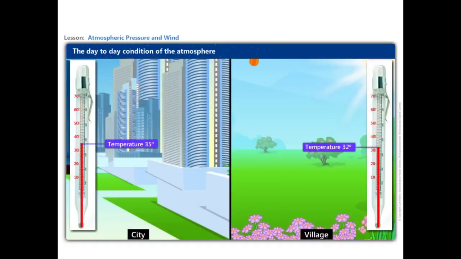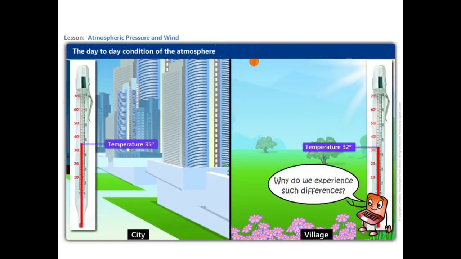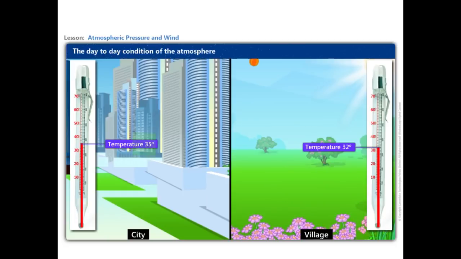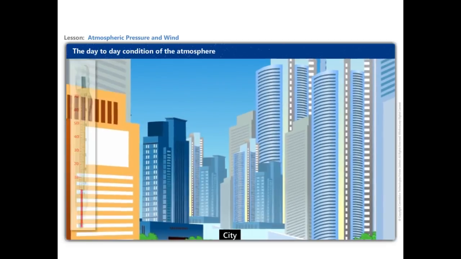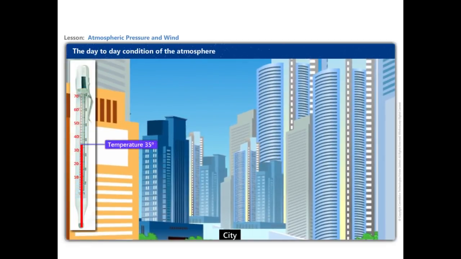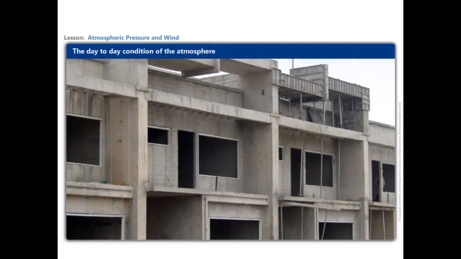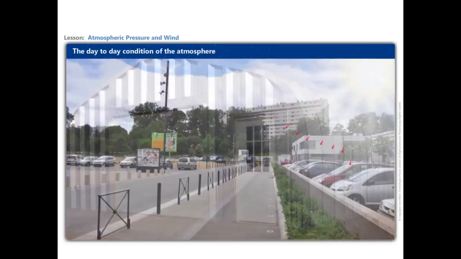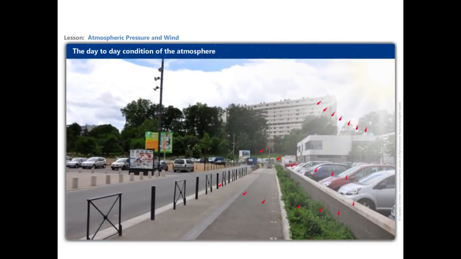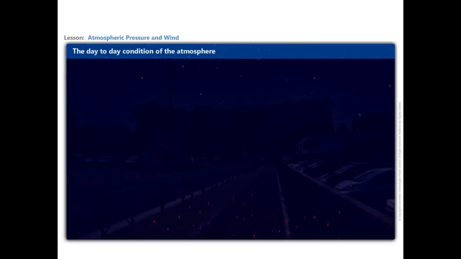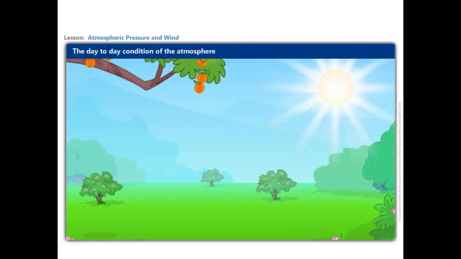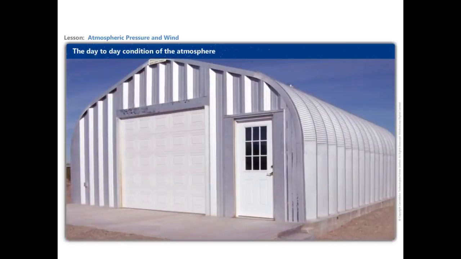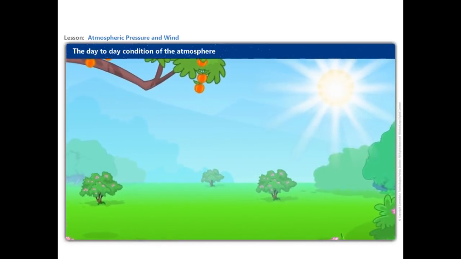Temperature in cities is much higher than that of villages. Why do we experience such differences? The crowded high-rise buildings of the cities trap the warm air and thus rise the temperature of the cities. Even the concrete and metals in buildings and asphalt of roads get heated up during the day, and this heat is released during the night. On the other hand, presence of greenery and absence of concrete roads and buildings make villages much more pleasant than cities.